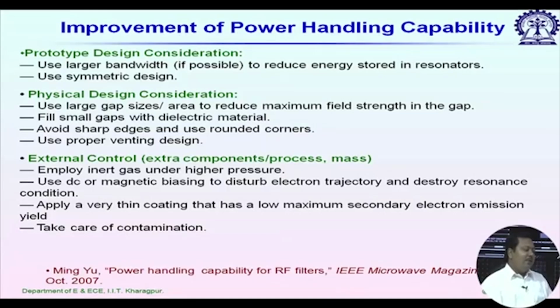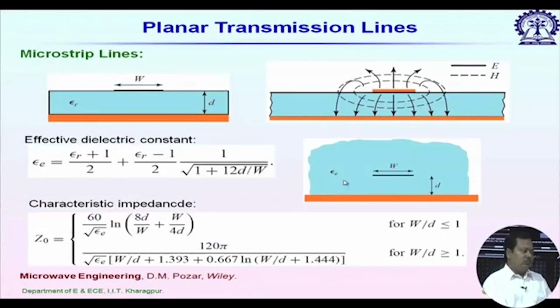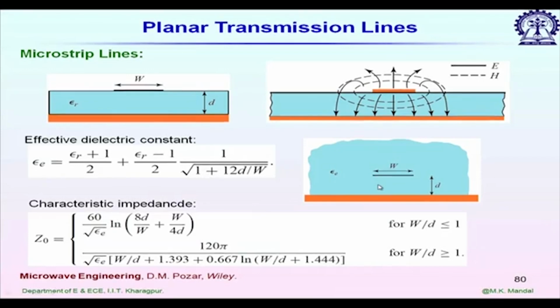Then apply a very thin coating that has a low maximum secondary electron emission yield. That is how we can increase the threshold voltage for multipaction breakdown, and then finally take care of contamination. So, after this rectangular waveguide, next we will start the printed lines.